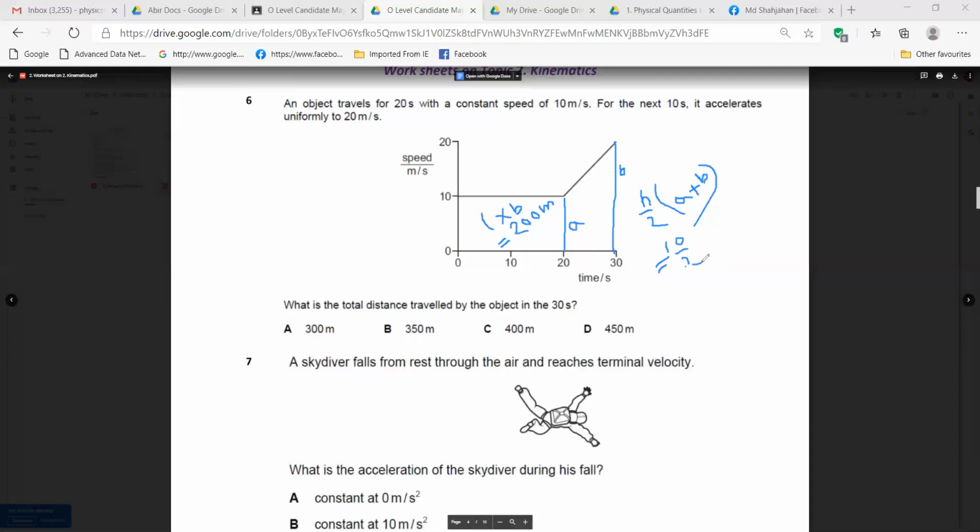Then we have to find A plus B, right? What is the value of A? A is 10, right? And B is 20. So now you are getting it, right? 150. Yes, it's coming 150. Very good. This part is 150. So what is the total distance then? 350. Yes, 350. So your answer is B.